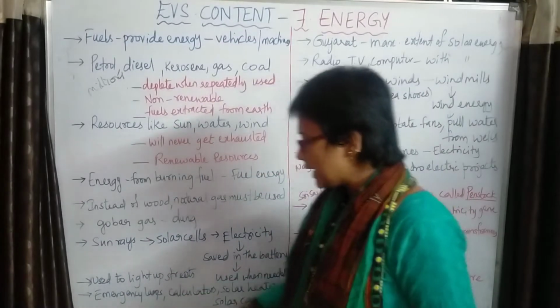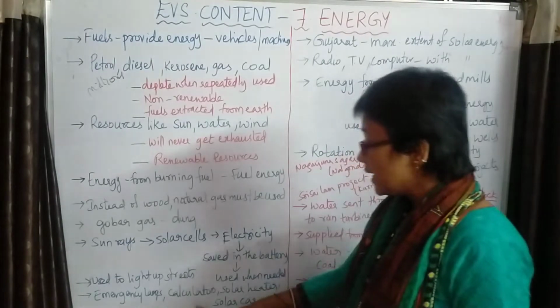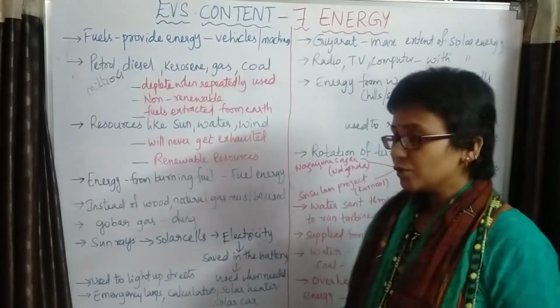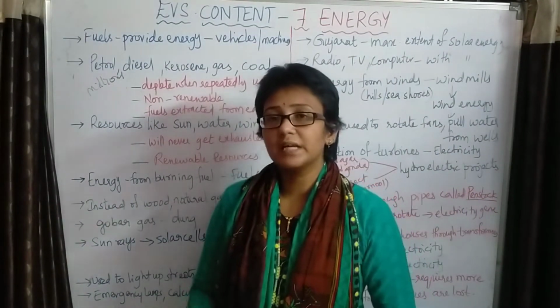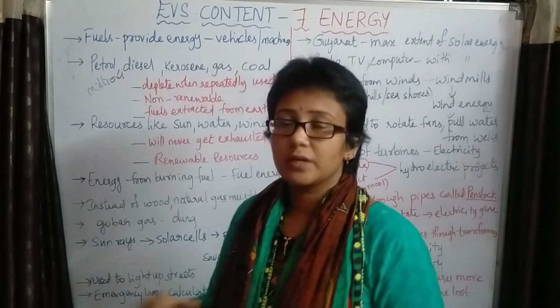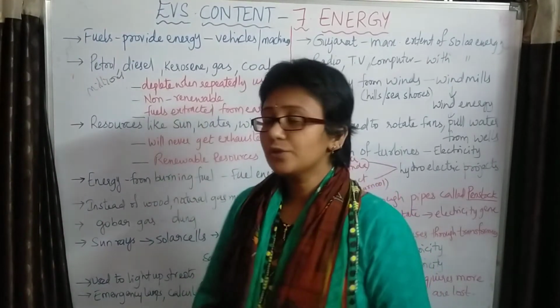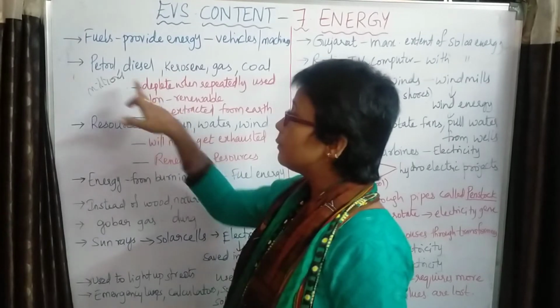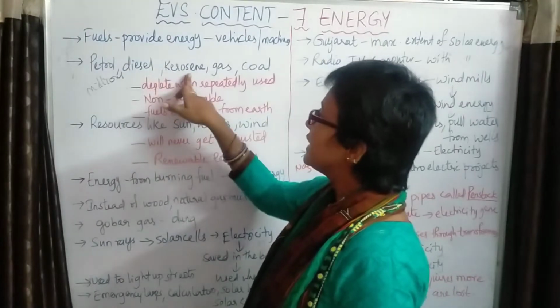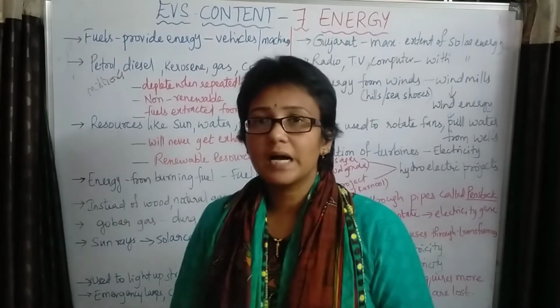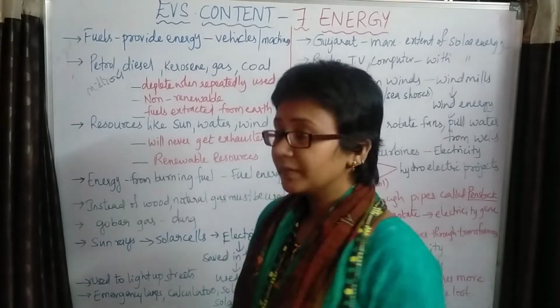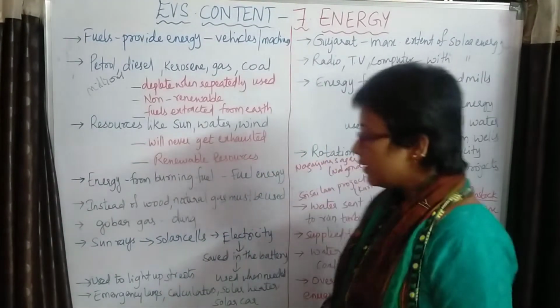In the same way, emergency lamps can be used. Calculators, solar heaters and solar cars are also working with the help of solar energy. So solar energy can be used instead of non-renewable resources like petrol, diesel, kerosene, gas and coal, which are getting exhausted nowadays and which will take millions of years to get replenished.